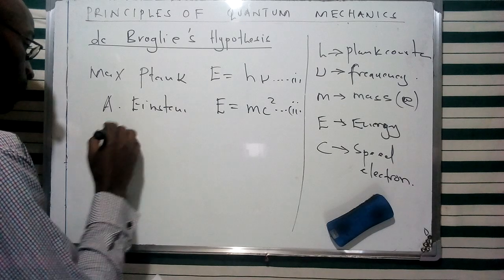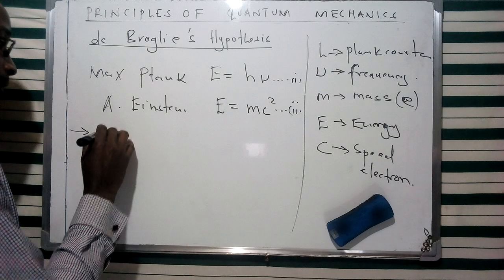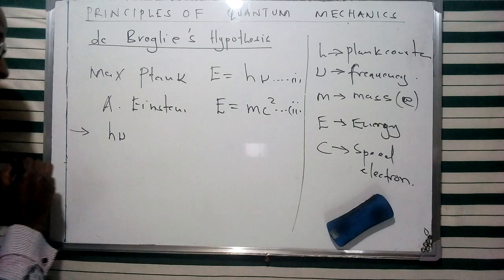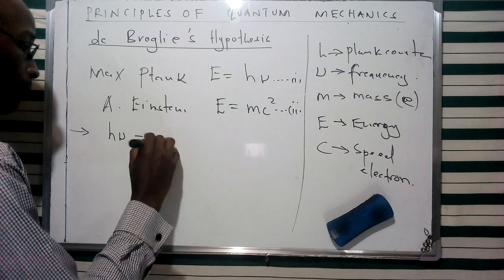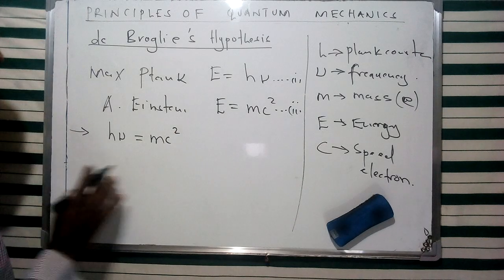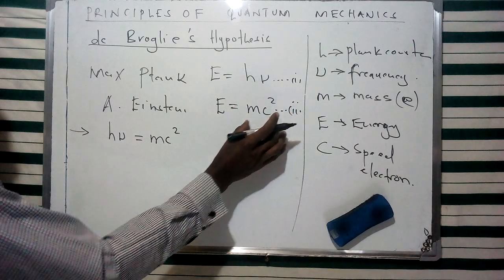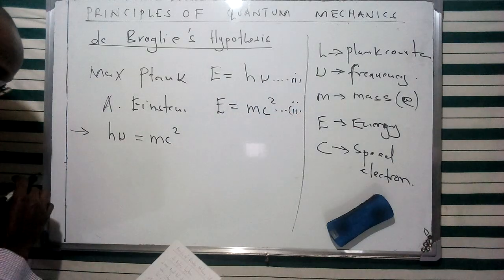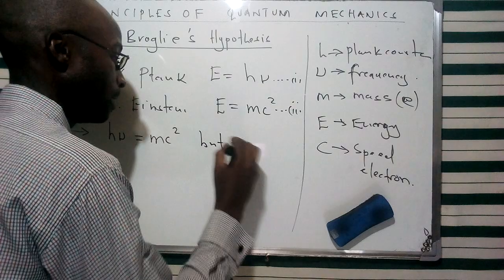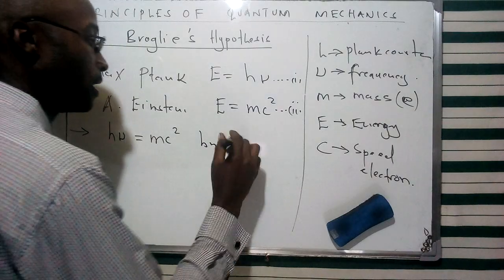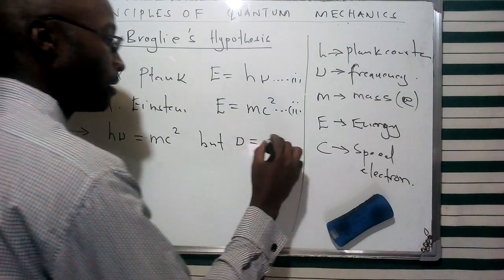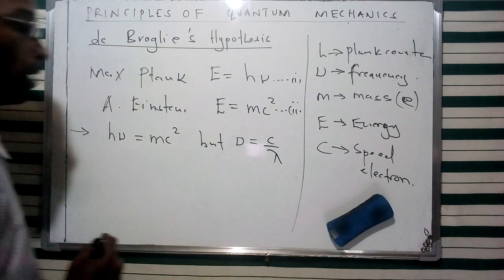So hν equals mc squared: the energy according to Max Planck is equivalent to the energy according to Albert Einstein. We can represent the frequency of that photon as the ratio between the speed of light and lambda.